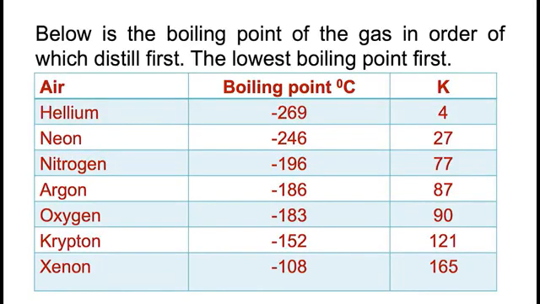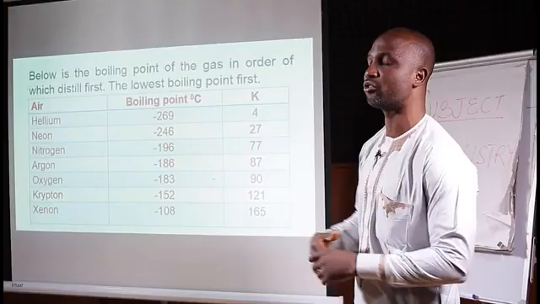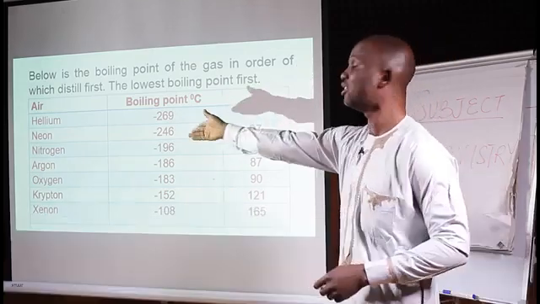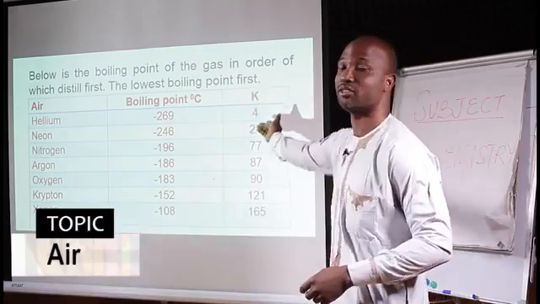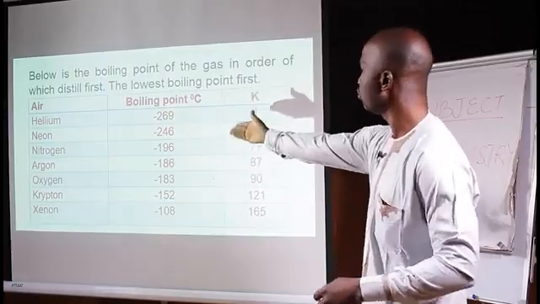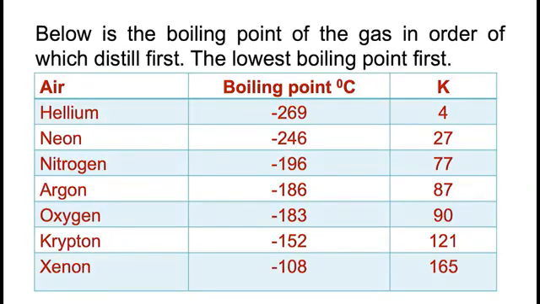So below are the boiling points of the gases in the order in which they distill, meaning that helium distills first because its boiling point is minus 269 degrees centigrade, which is equivalent to 4 Kelvin. Remember that to get Kelvin, you add 273 to this. If you do the arithmetic, you get that. So 0 degrees is equivalent to 273 Kelvin. When you do the arithmetic, you will get the boiling point of neon to be minus 246, which is 27 Kelvin. That of nitrogen is minus 196, which is the same as 77.